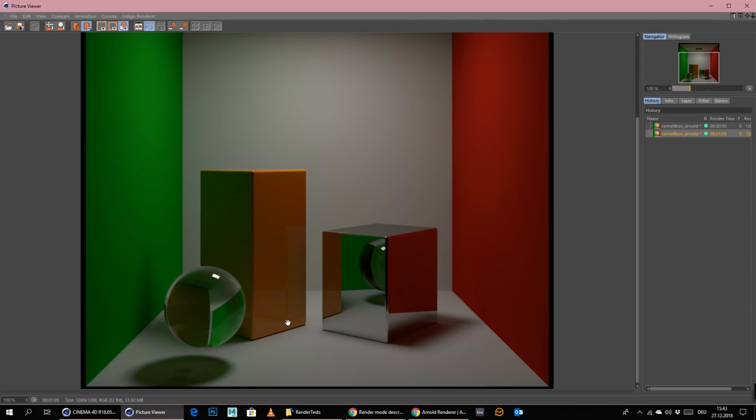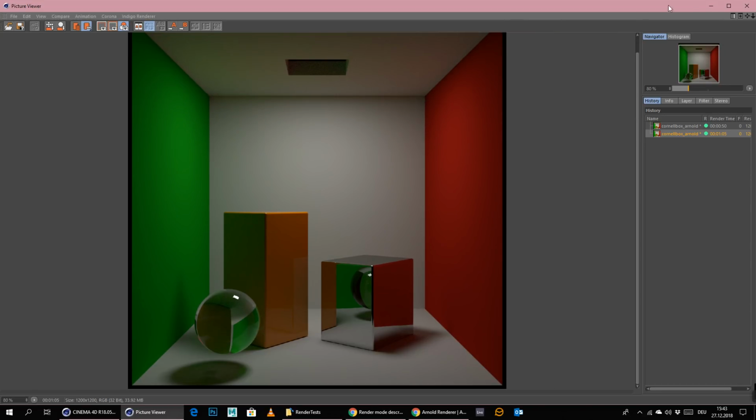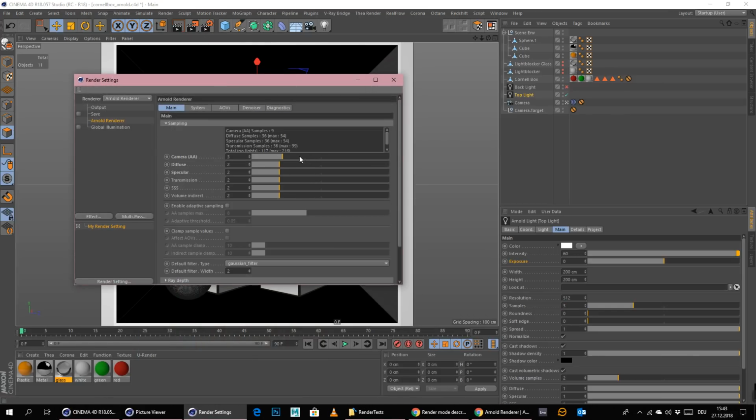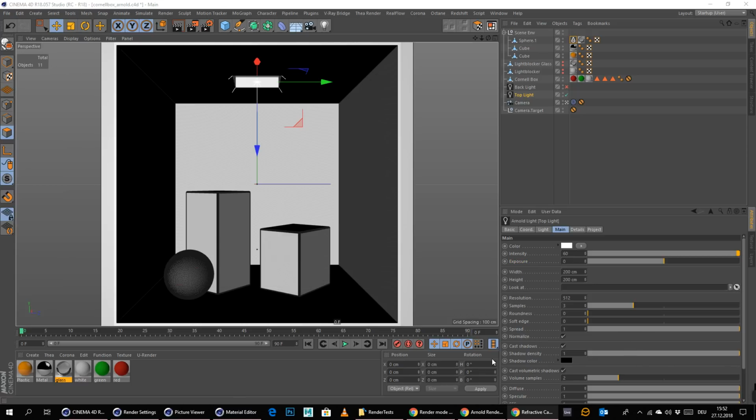The only thing that would help here is to put up the camera AA here to 5 maybe. We could also try with the diffuse, but I'm not sure if that would help. Let me pause the video here and see if I can get a little bit of better caustics here. Okay, it seems like this is not really working that good in Arnold actually.